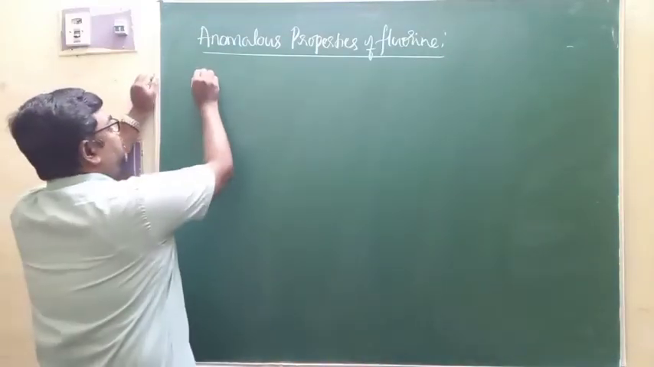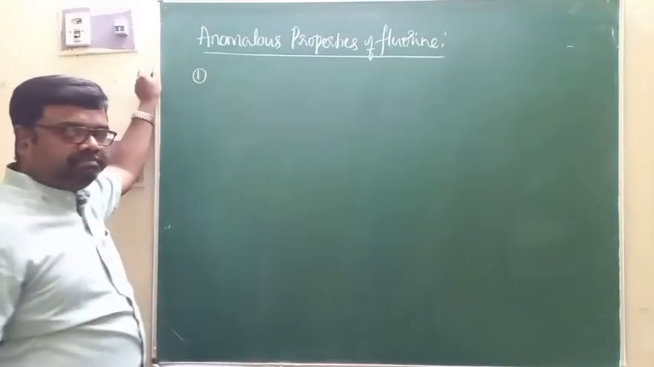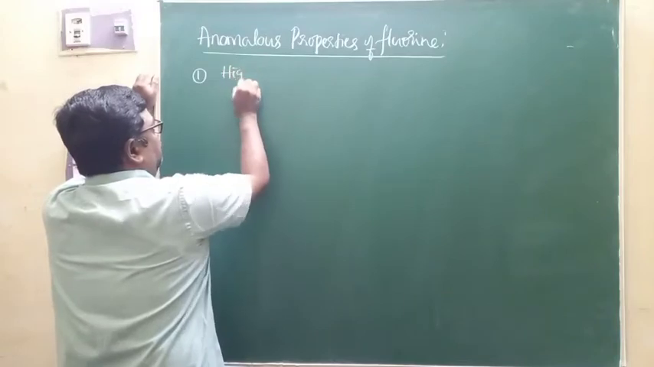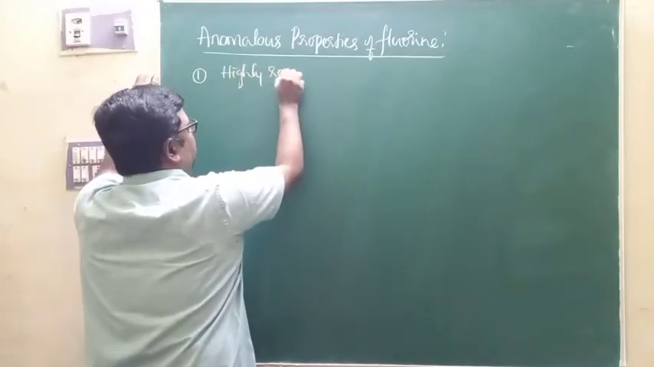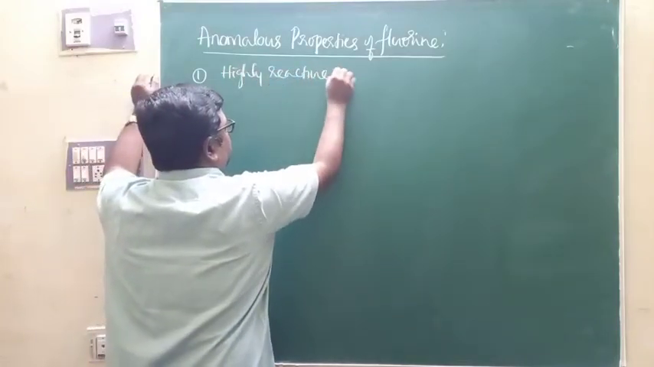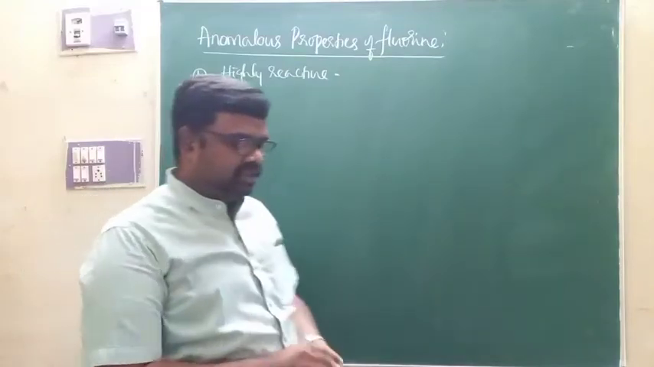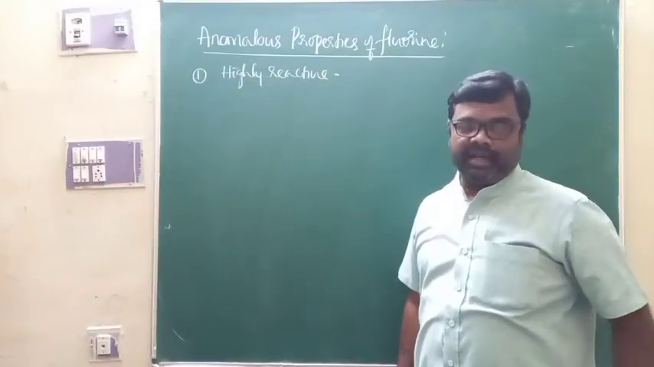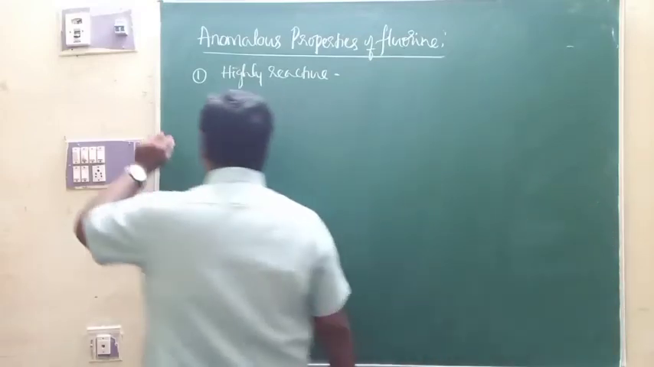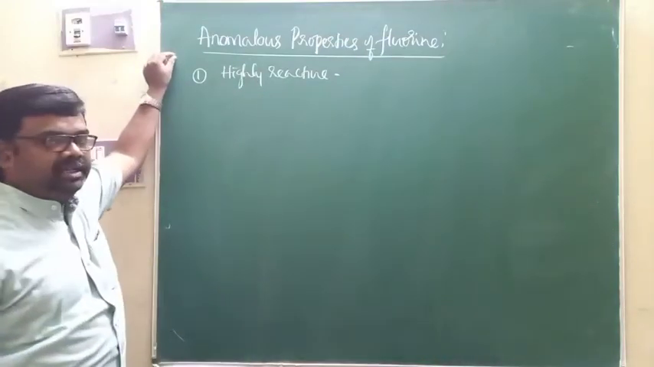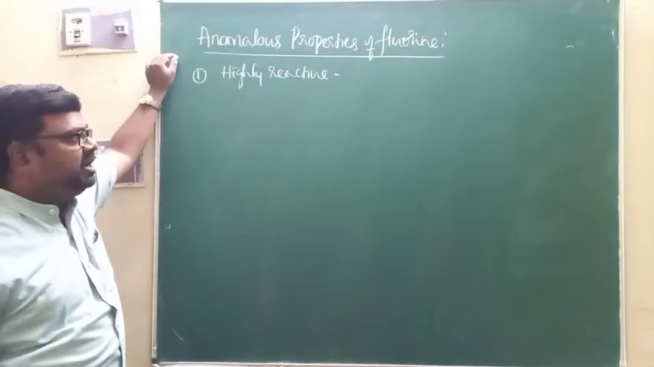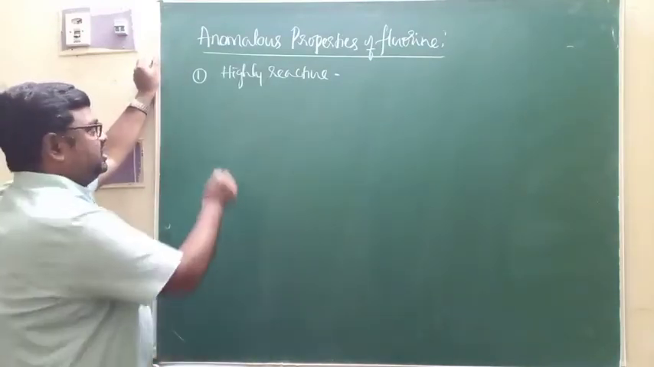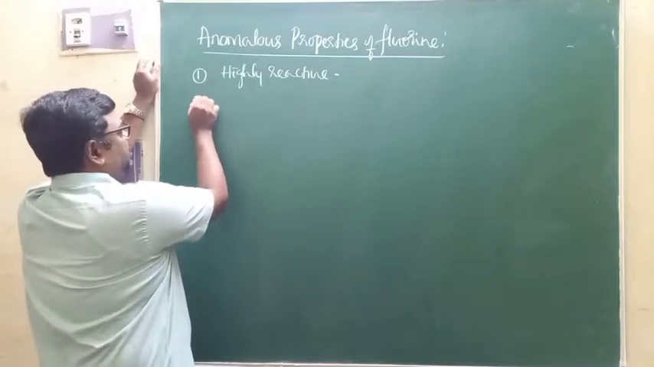The first anomalous property of fluorine is, fluorine is highly reactive. Among the elements in group 17, the reactivity of fluorine is very, very high. That is, the element with highest reactivity is fluorine. Remaining elements are less reactive than fluorine. That is one anomalous property.